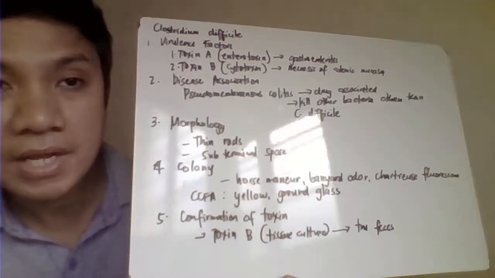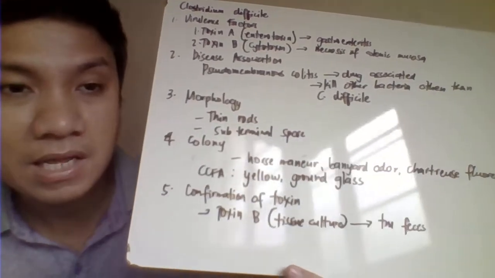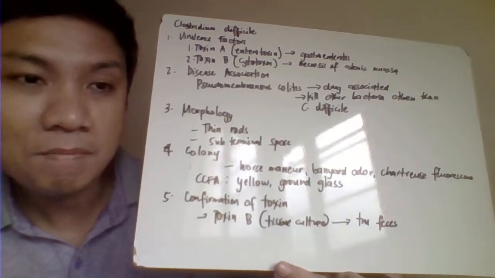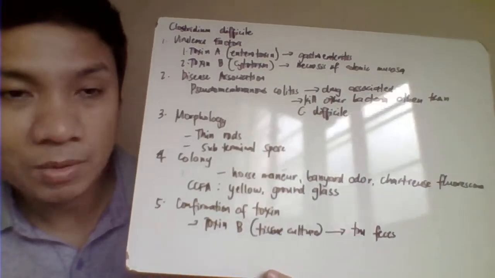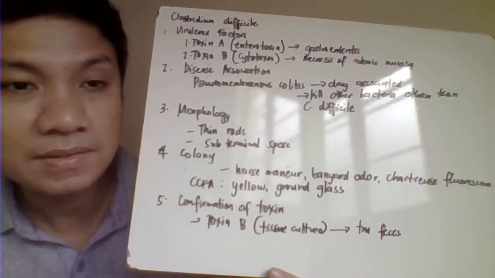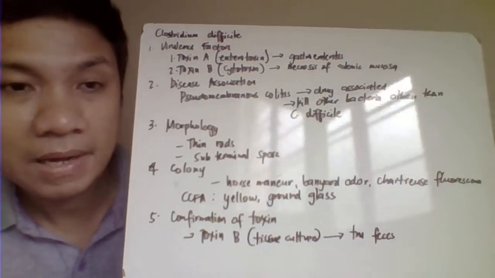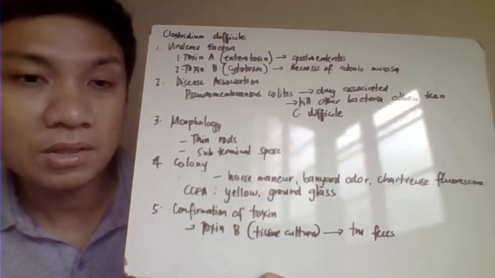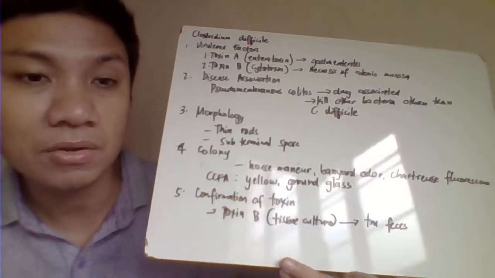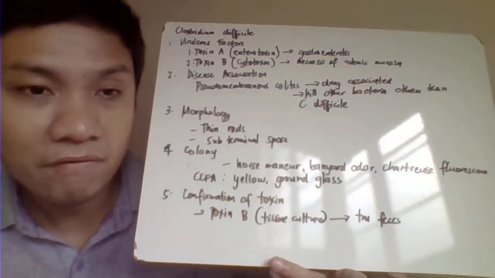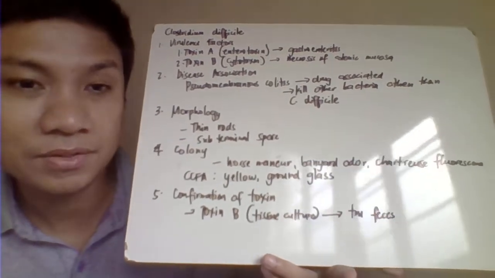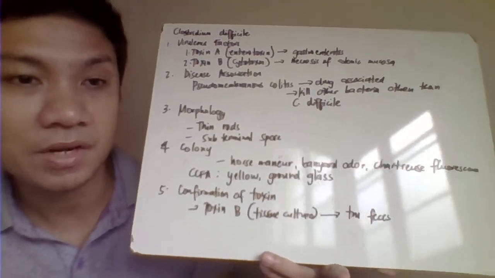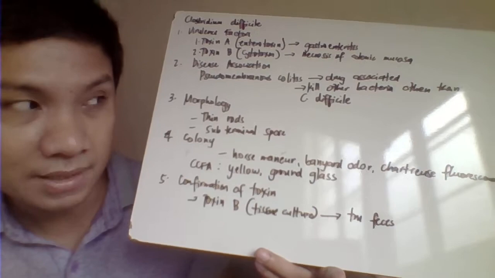Okay, so associated with difficile would be drug-induced pseudomembranous colitis. What do you mean by drug-induced here? So basically, this one is formed if the patient is taking antibiotic drugs. When he takes antibiotics, it kills your other bacteria in your intestinal tract, leaving only your Clostridium difficile without competition. So, it's alone and therefore causes your pseudomembranous colitis.